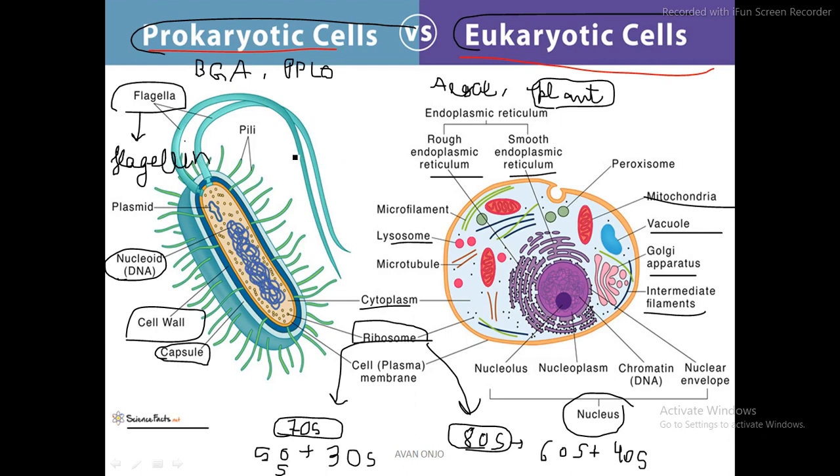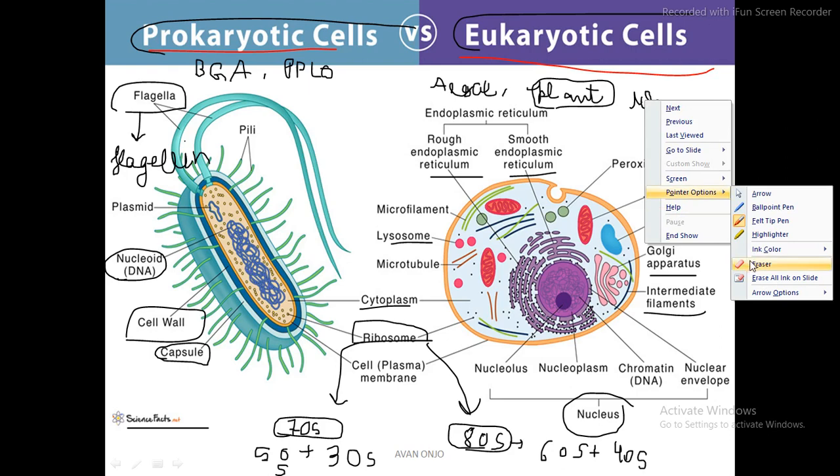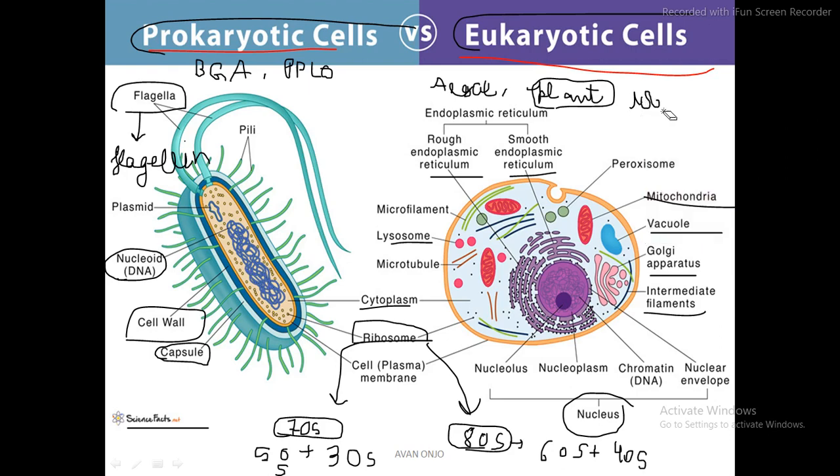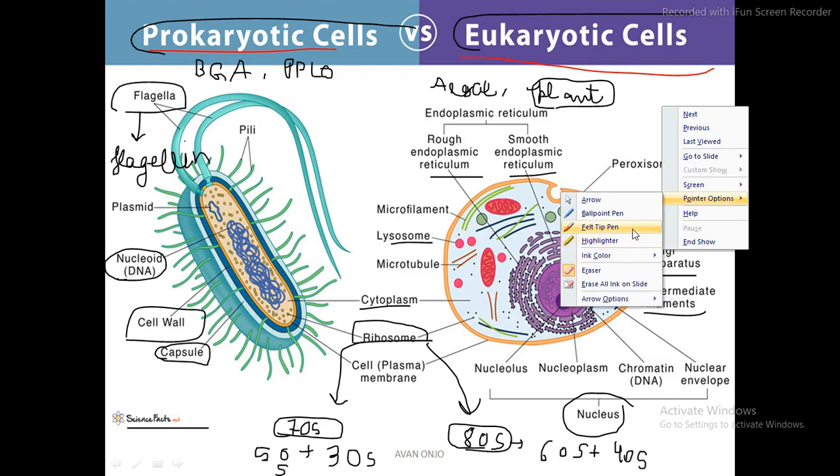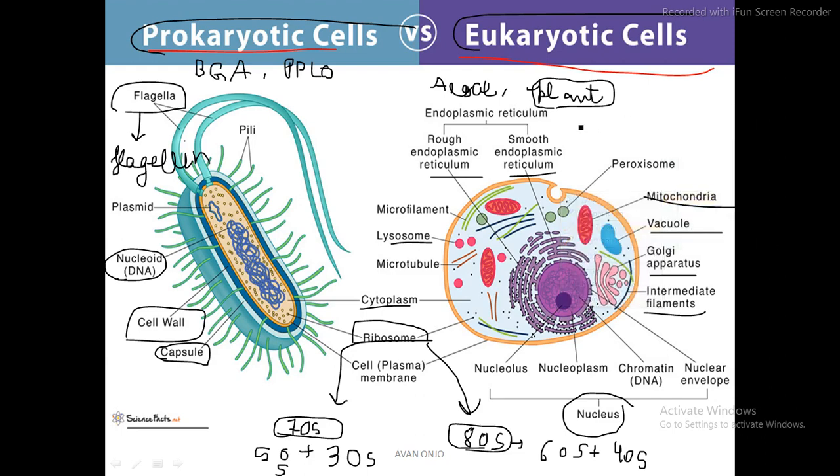Whereas in the eukaryotic cell, the flagellum is made up of a protein called tubulin, T-U-B-U-L-I-N.